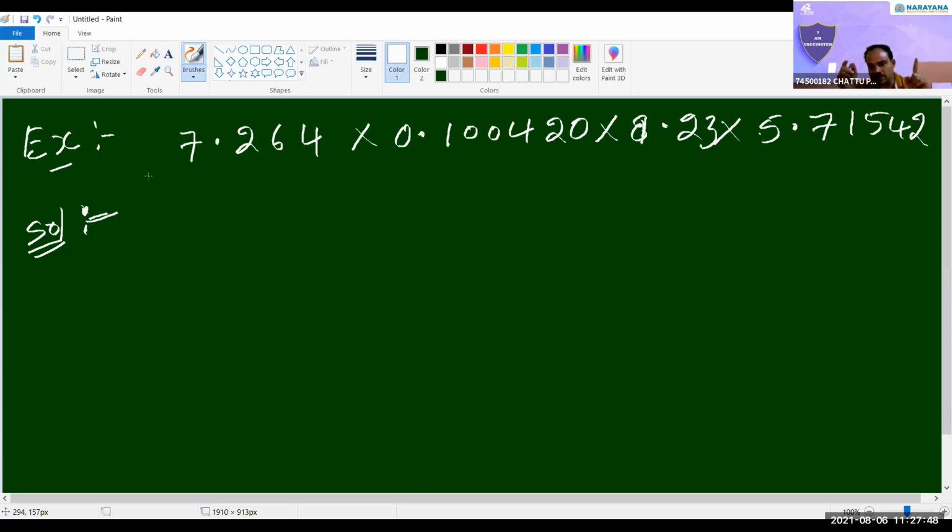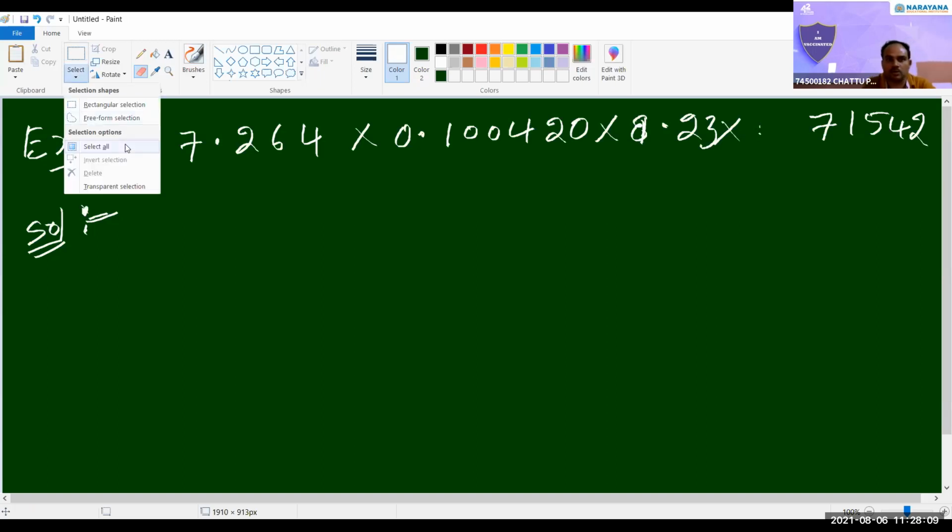Am I right in addition and subtraction? Yes, sir. In multiplication and division, totally we have to concentrate on significant figures. We should not bother about, for example, the decimal point. Here, no decimal point: 71542. Write that down also. 71542, no decimal point, first of all.